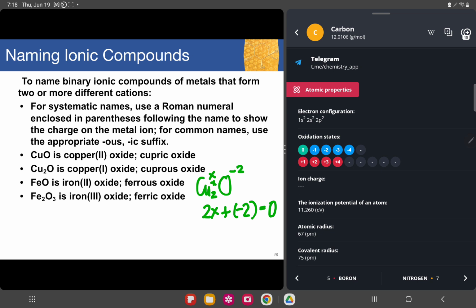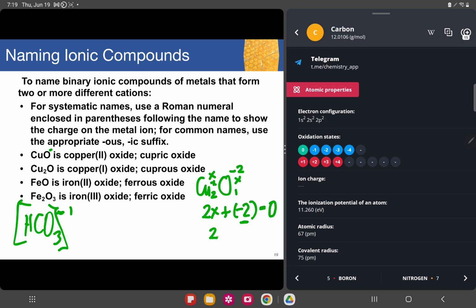Now, what do I mean by the oxidation state for the totality? Last time I showed you bicarbonate, and bicarbonate has a total oxidation state of negative. That's not the oxidation state of oxygen. We know that oxygen is negative 2. That negative oxidation state is the totality of your bicarbonate because bicarbonate is a polyatomic ion. Now for this one, since we don't see negative or positive here, it automatically is 0. So in this case, for copper oxide, 2x plus negative 2 for oxygen, because negative 2 times 1 is still negative 2, equals 0.